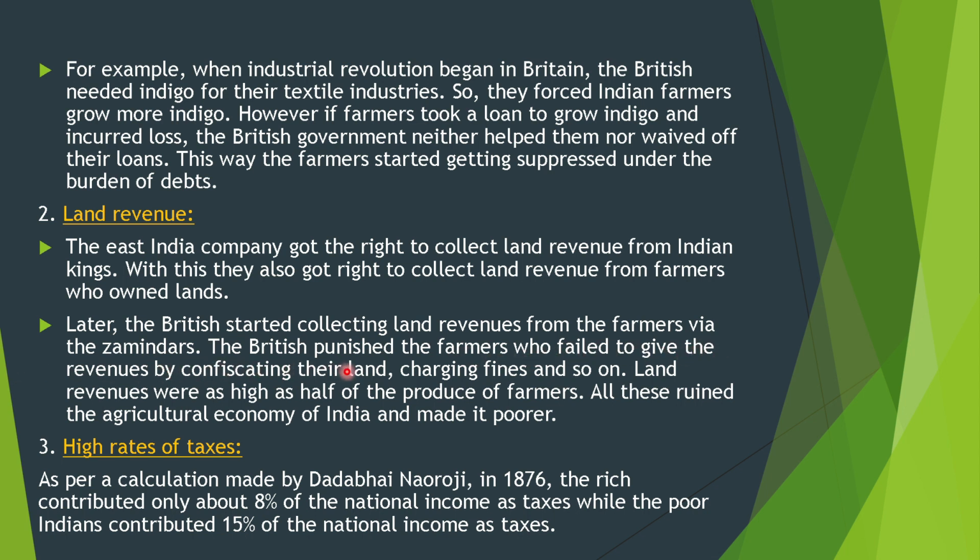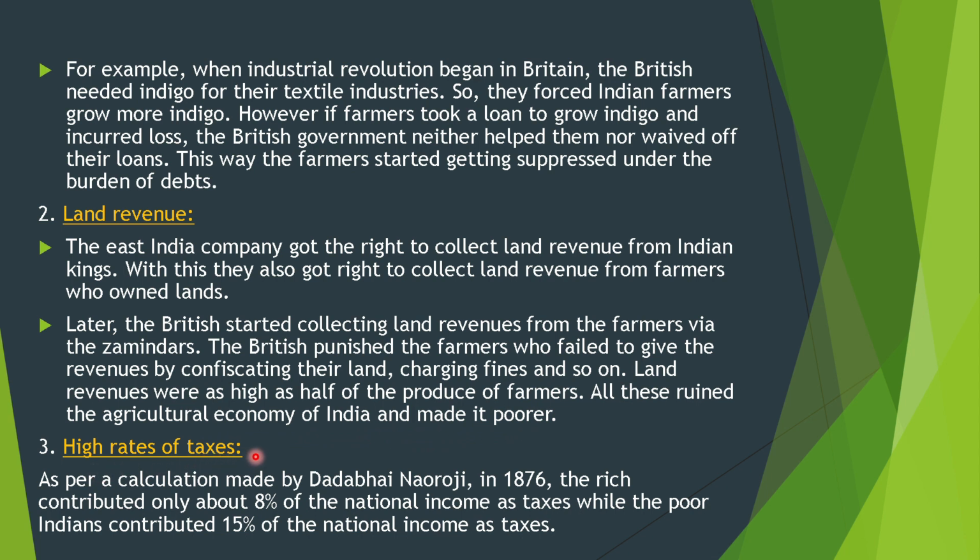The British punished the farmers who failed to give revenues by confiscating their land, charging fines, and so on. Land revenues were as high as half of the produce of farmers. All this ruined the agricultural economy of India and made it poorer.